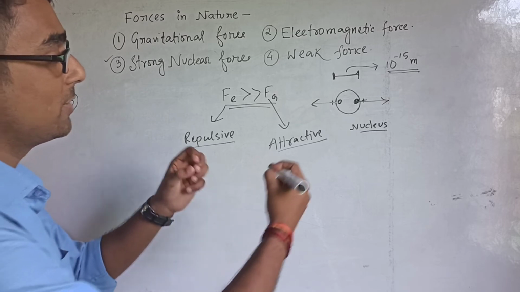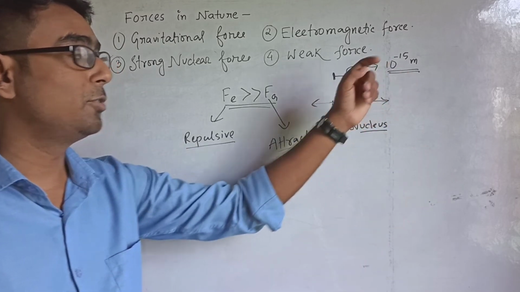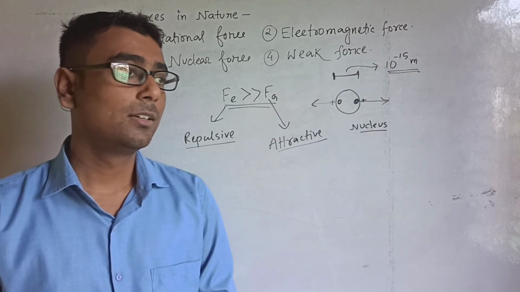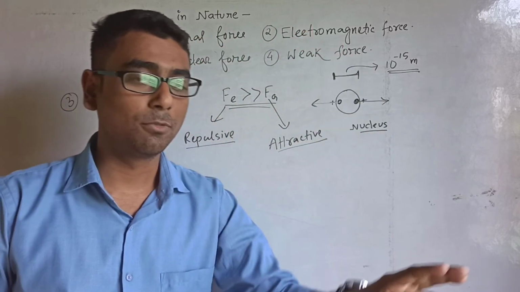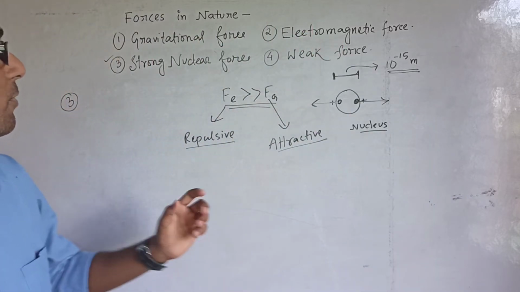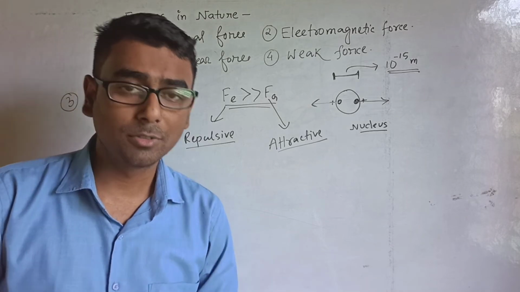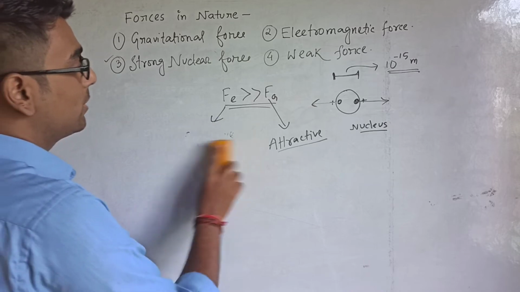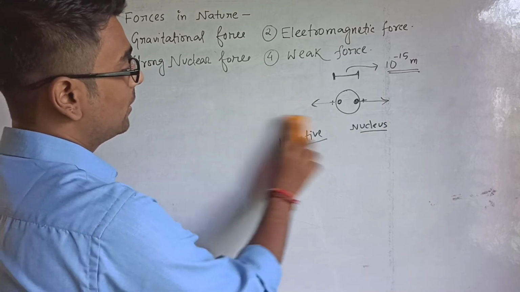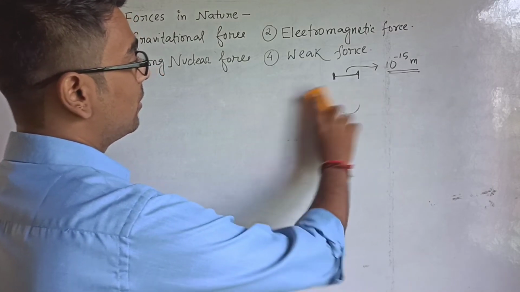If the distance is much higher than 10 to the power minus 15, then there will exist gravitational or electromagnetic force. There will be no chance for strong nuclear force, okay. So I think the idea of strong nuclear force is very clear.